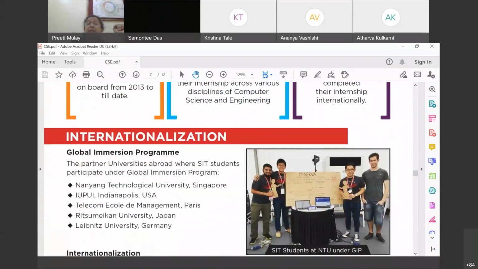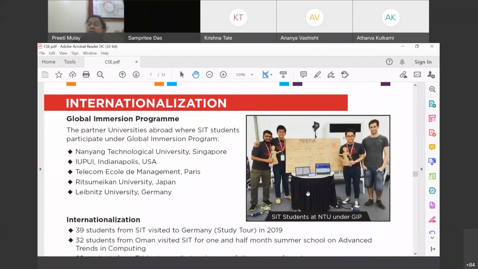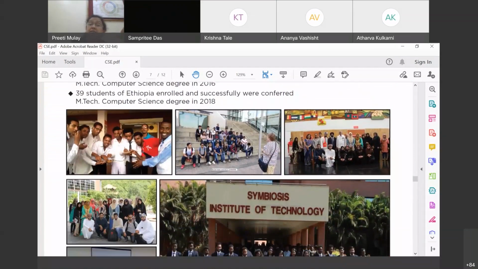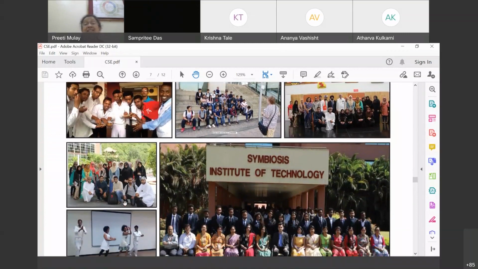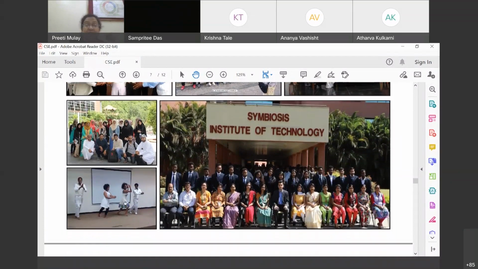Here are some pictures from the Global Immersion Program. Here are the students at NTU campus, Singapore. And a few more glimpses of our internationalization activities. We had a couple of entire batches from Ethiopia who came and successfully completed their courses on campus, and from Oman also. These are the photographs of the students with the beautiful young faculty members.